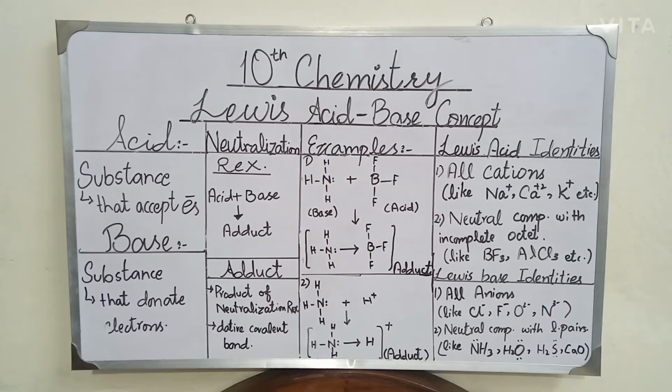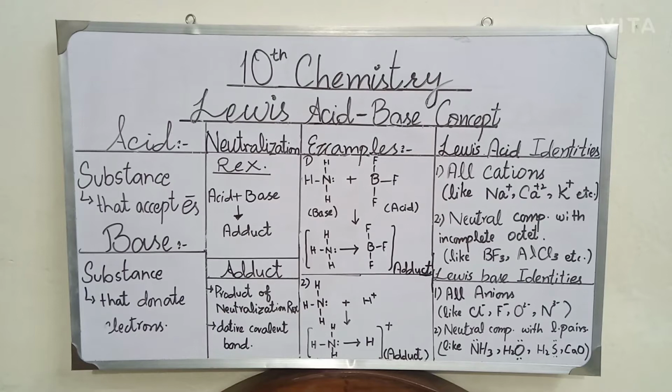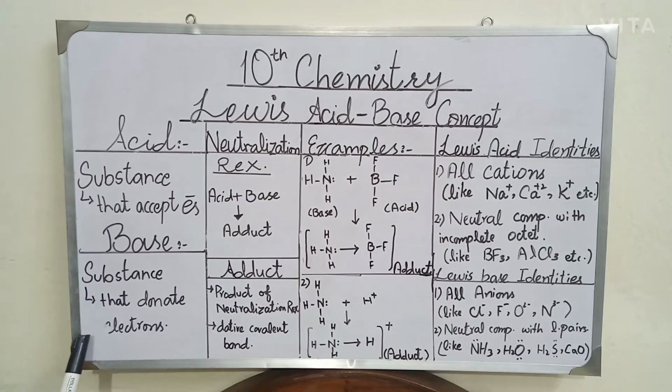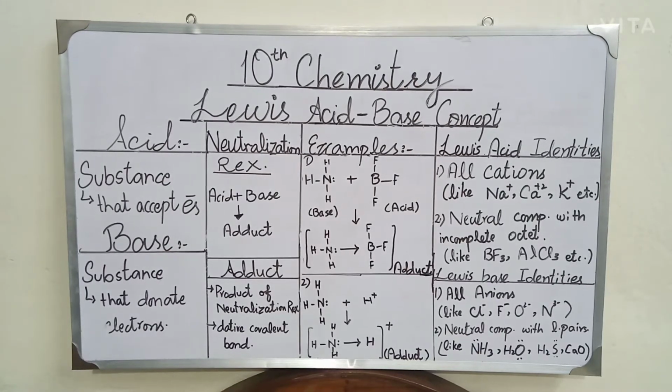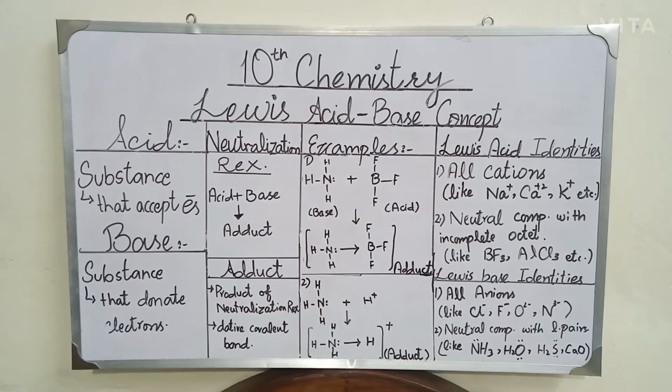First of all, what is meant by acid according to Lewis? According to the Lewis acid-base concept, an acid is a substance that can accept electrons easily. The electron acceptor substances are known as acids. Similarly, a base, according to the Lewis concept, is a substance that can donate electrons easily. The electron donor species is called a base and the electron acceptor species is called an acid according to the Lewis concept.